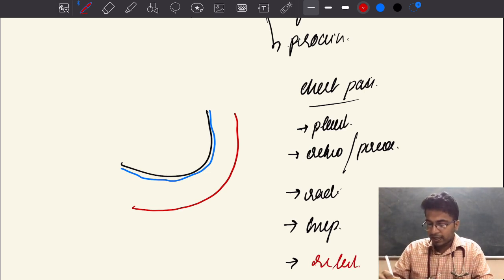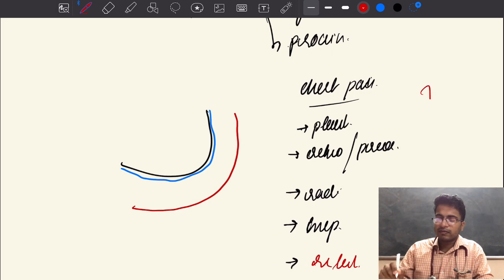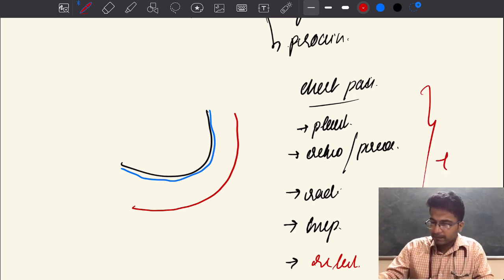Okay. So, any other clinical finding? This chest pain is associated with pericardial rub.